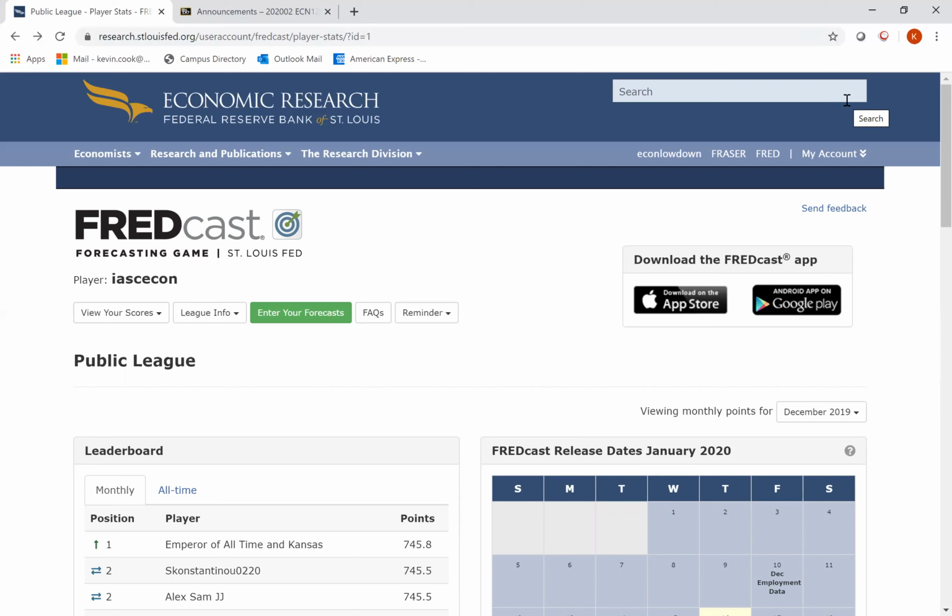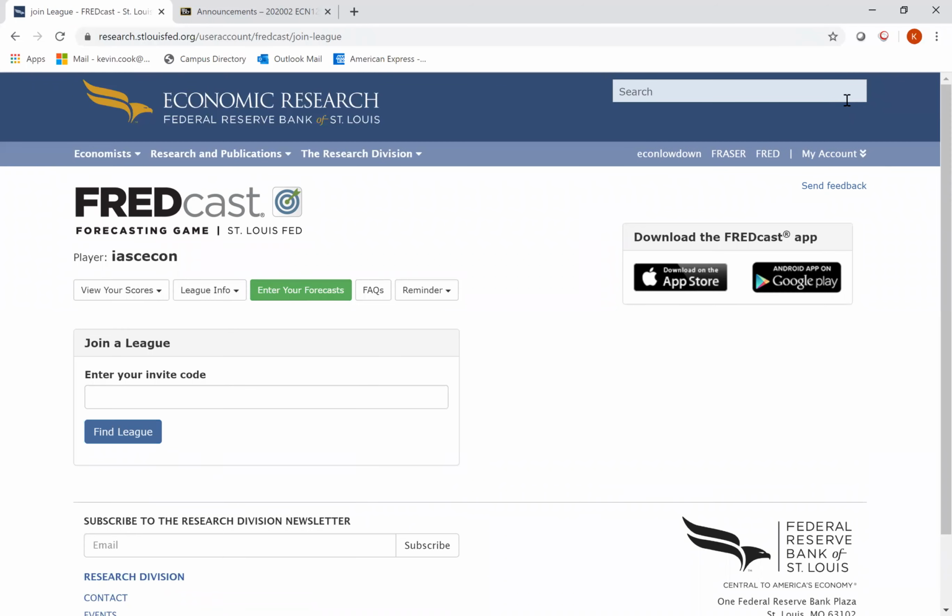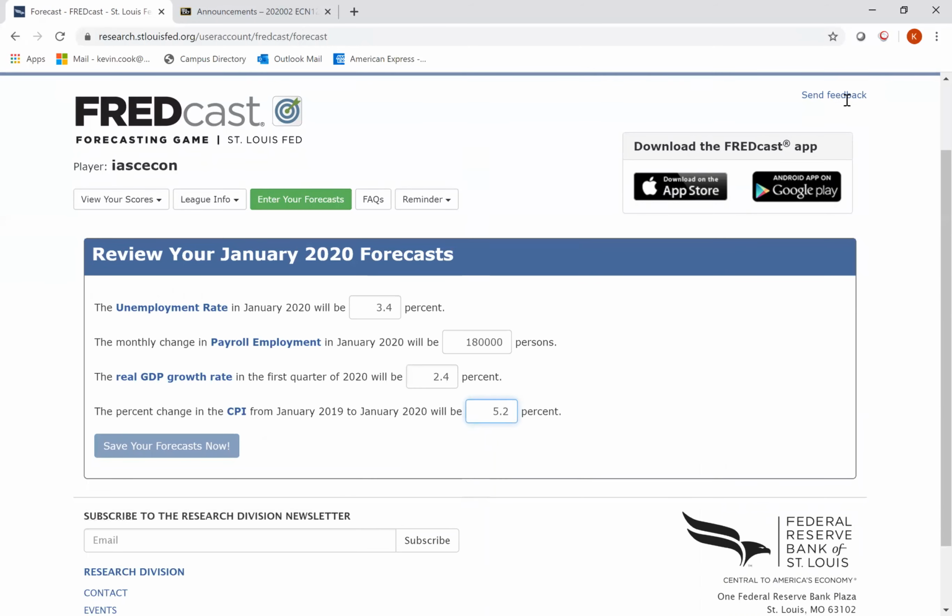So once you're in, you'll click this league info, then click join a league. The code that I have on the announcement that's highlighted is what you'll copy and paste as the invite code. Then once you have that in, you'll be in the league and you're good to go. Then from there, every month, the first one is January 20th. Sorry, that's a little bit of a tight deadline, but it won't take you more than maybe 5 minutes at most. If you click this green enter your forecast button, you'll have your January 2020 forecasts.